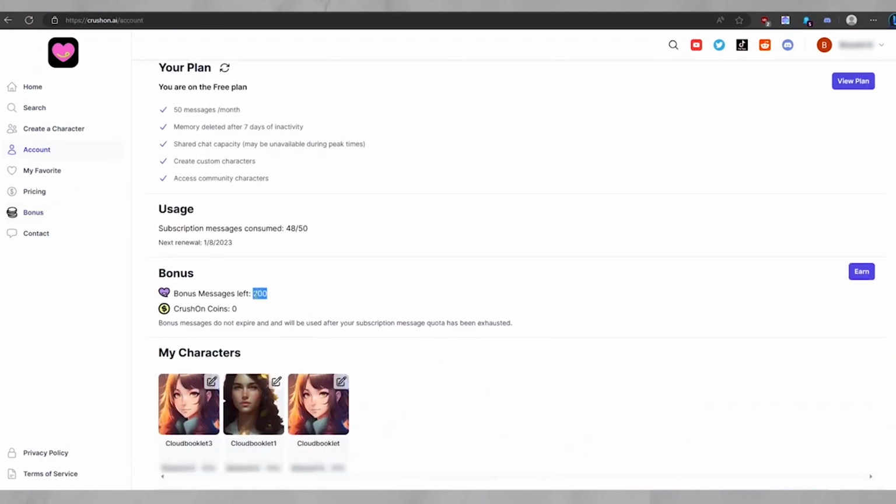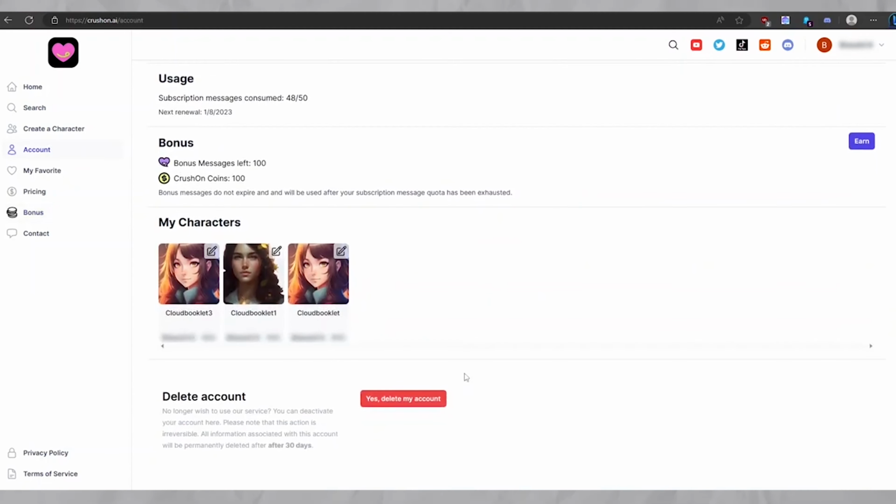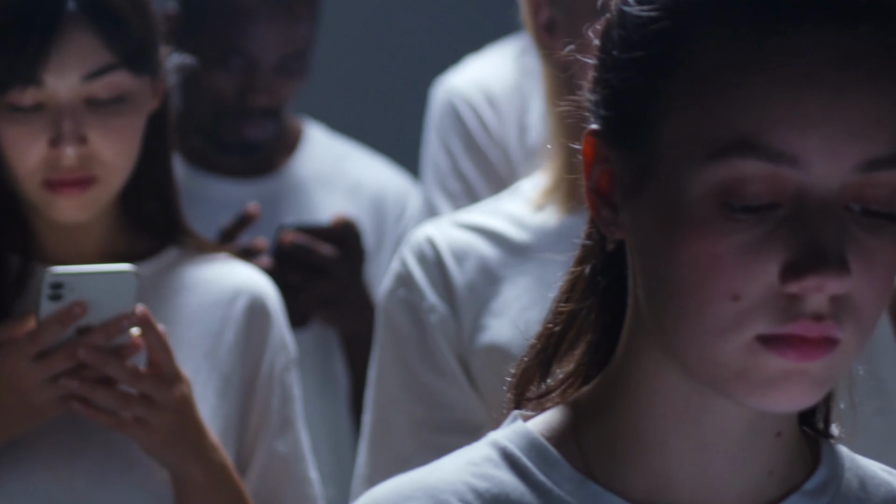If you want to delete your account, go to account and scroll down. Click yes, delete my account. For someone looking to have uncensored conversations with an AI, this seems to be the app for you.